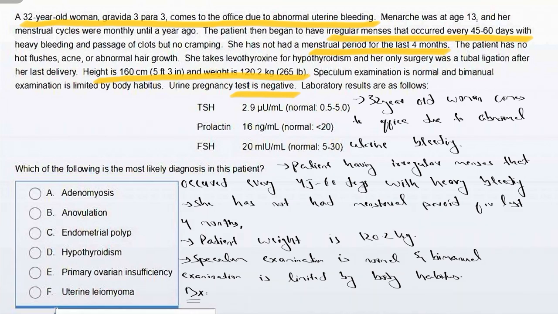So this patient is a 32-year-old woman. She came to the office due to abnormal uterine bleeding. The patient has irregular menses that occur every 45 to 60 days with heavy bleeding. She has not had a menstrual period for the last 4 months and the patient's weight is 120 kg. Speculum examination is normal and bimanual examination is limited by body habitus. So based on these, the diagnosis of this question is anovulation, and here the correct option is choice B.